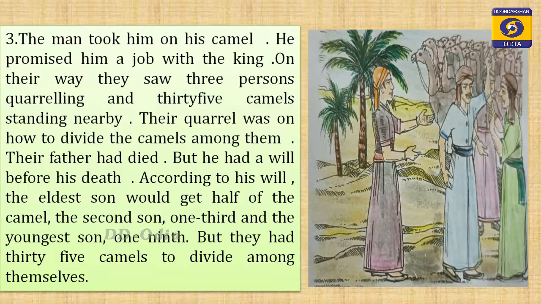Okay? Let us understand paragraph 3. All of you look at this picture. The man took him on his camel. The man with the camel took the young man with him. He promised him a job with the king because the young man was very good at mathematics. On their way, they saw 3 persons quarreling and 35 camels standing nearby. Their quarrel was on how to divide the camels among them.